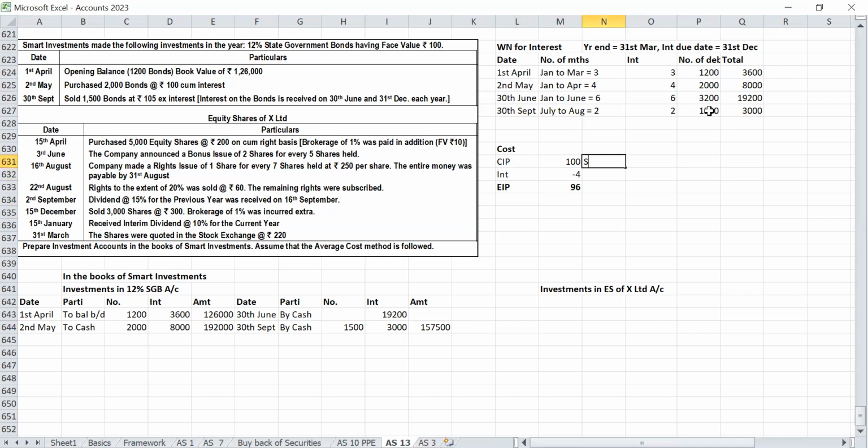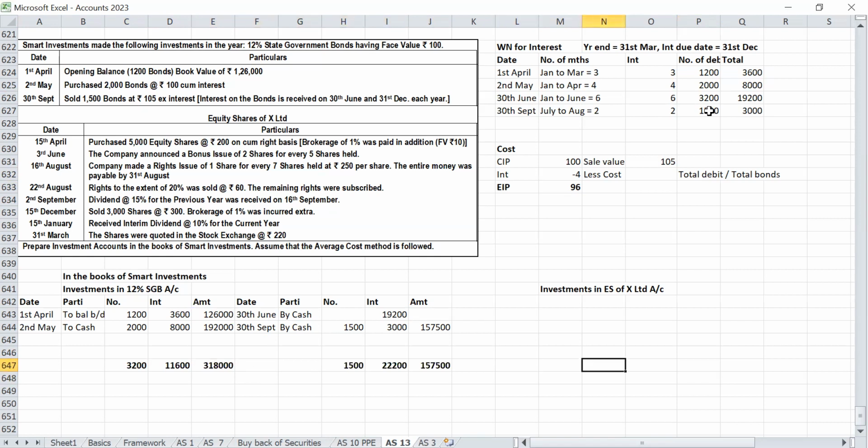But sale value is 105. Cost we have to deduct, then only we will get a profit or loss. In this question, they have given average cost. Average cost means total debit divided by total bonds. So total cost is how much?